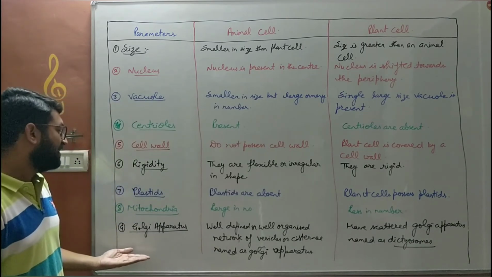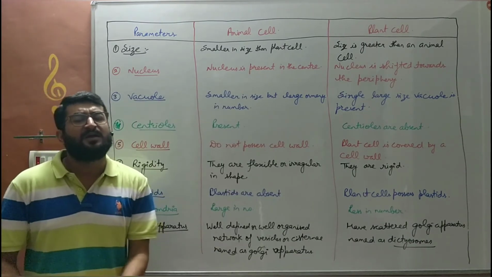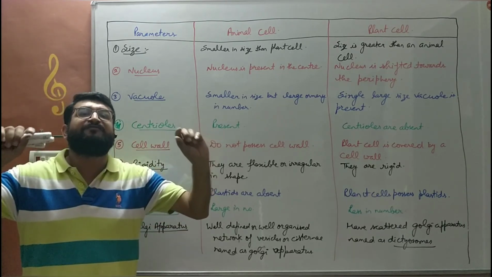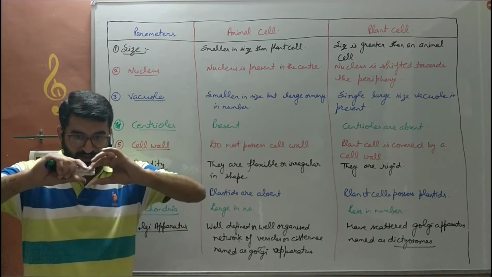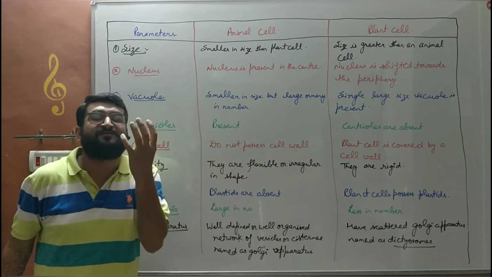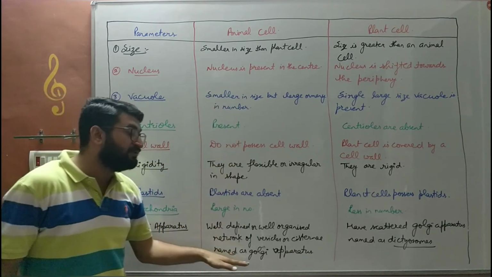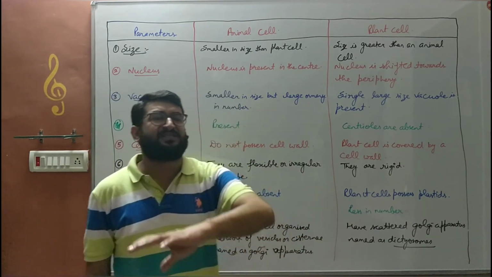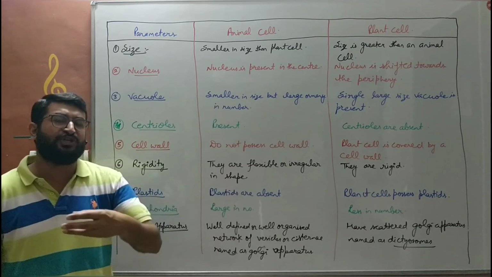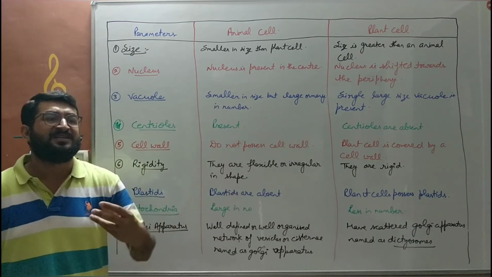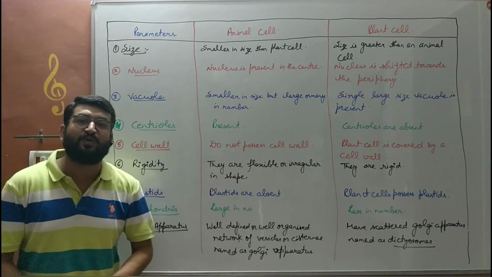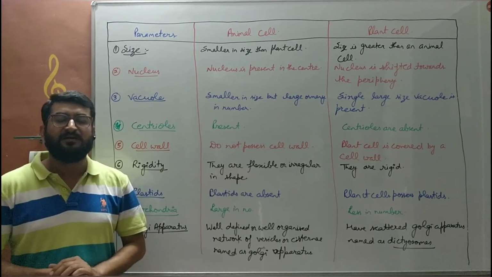And the last one is Golgi apparatus. In animal cell, a well organized system of vesicles and cisternae, a rod-like long structures, is found, that is known as a Golgi apparatus. Whereas in case of plant cells, a scattered Golgi apparatus is found. Only the tubules of Golgi apparatus are scattered here and there. सिर्फ बिखरे हुए होते हैं बच्चे. So that is the difference between an animal cell and plant cell.